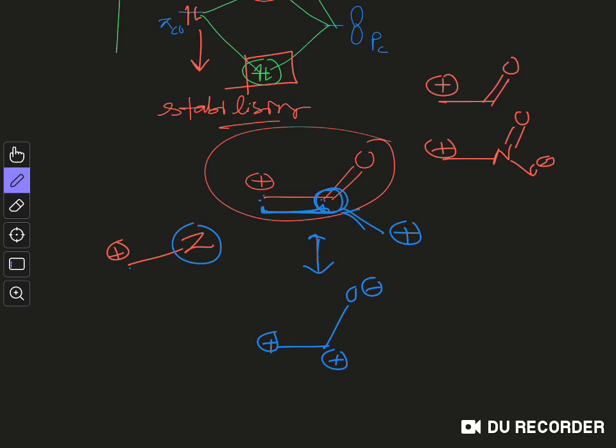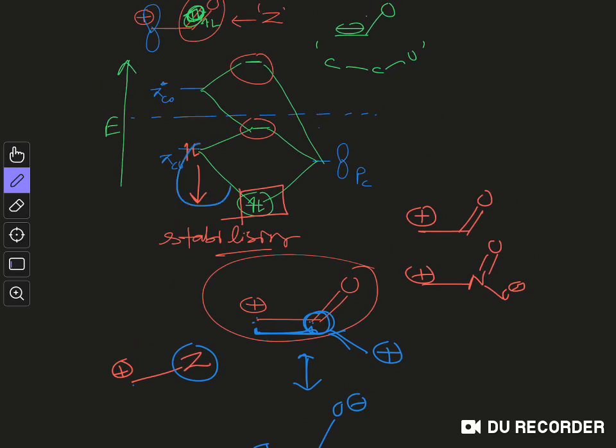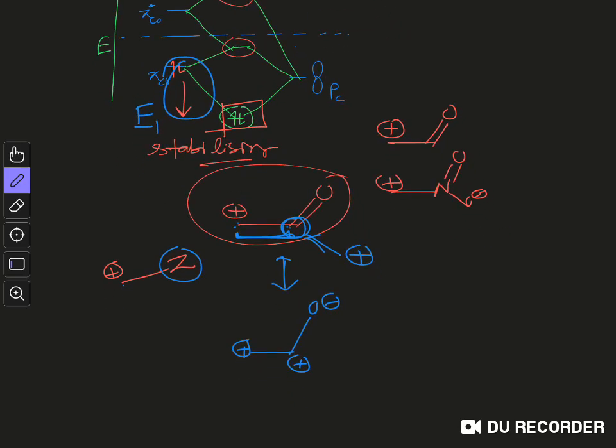So this Coulombic repulsion is very high, and that's why, although this is a stabilizing situation, let's say this drop of energy is E1, and this Coulombic repulsion is E2, so this E2 is much higher than E1, and that's why the overall situation is a destabilization. So the presence of Z substituents destabilizes a cation, not because of conjugation but because of Coulombic repulsion.